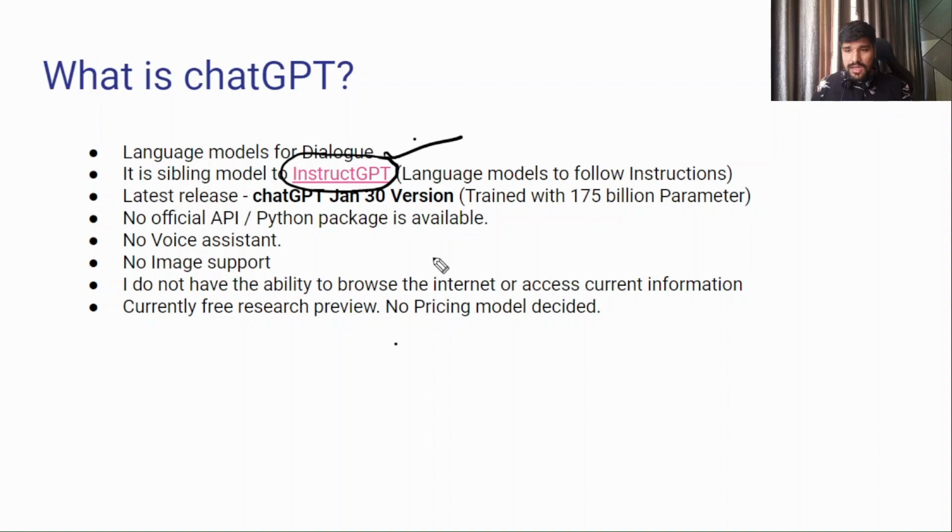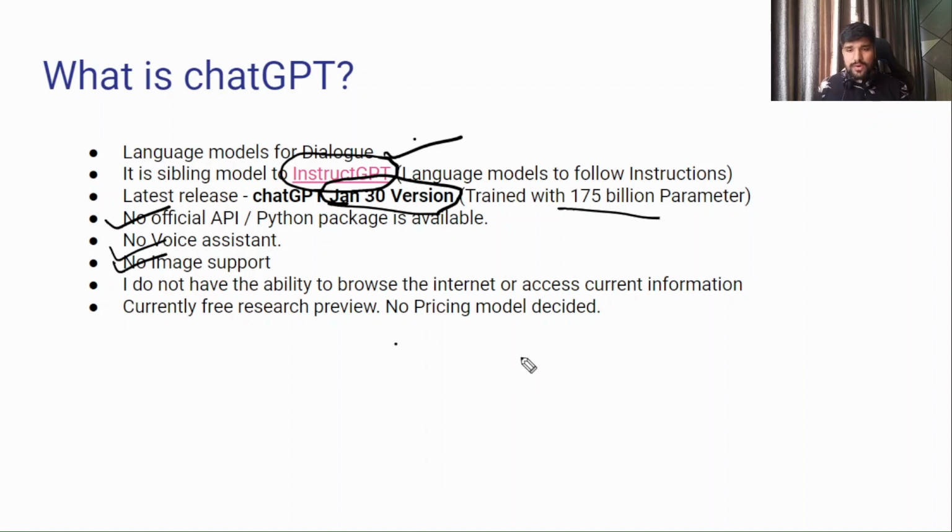This is the latest release of ChatGPT, that is Jan 30. I think this is the latest one, which has 175 billion parameters. There are other models available in the market from Google, Microsoft, DeepMind, and many other well-known organizations. They also train their models similarly, but ChatGPT is trained with 175 billion parameters. As of now, as of the latest date, I think no official API or Python package is available, no voice assistant is available, and no image support is available in ChatGPT.